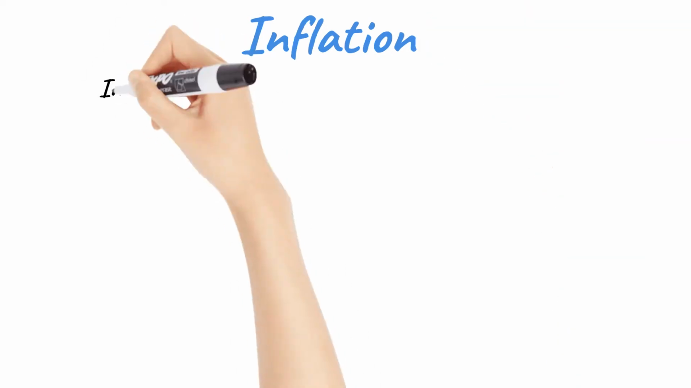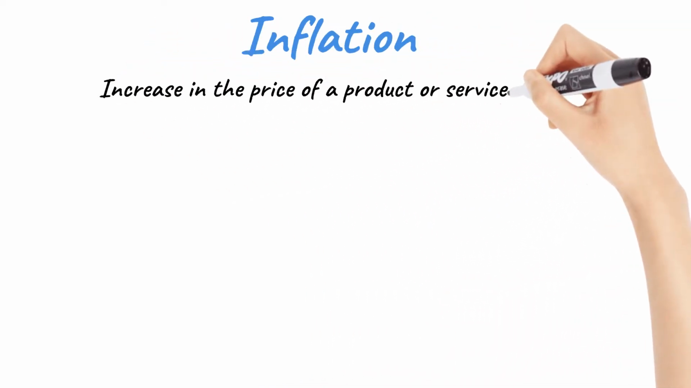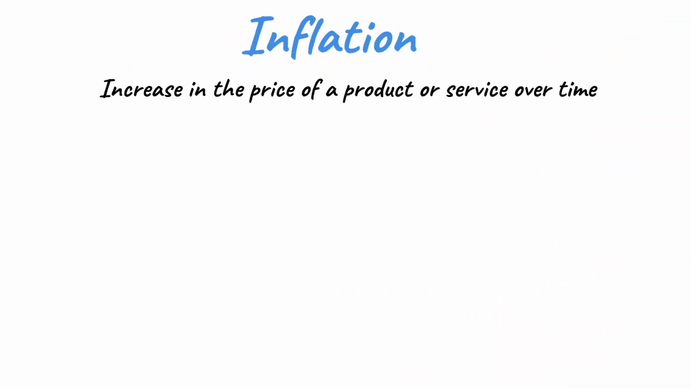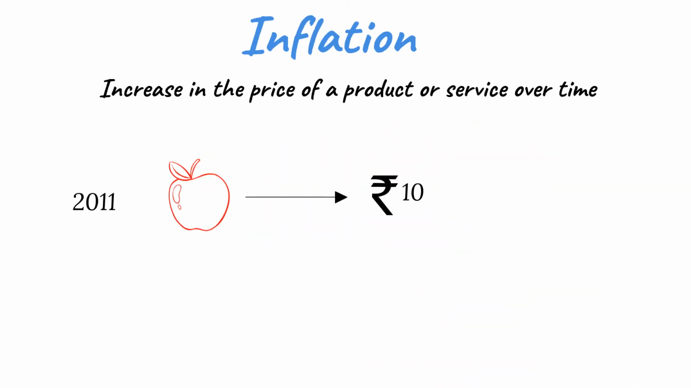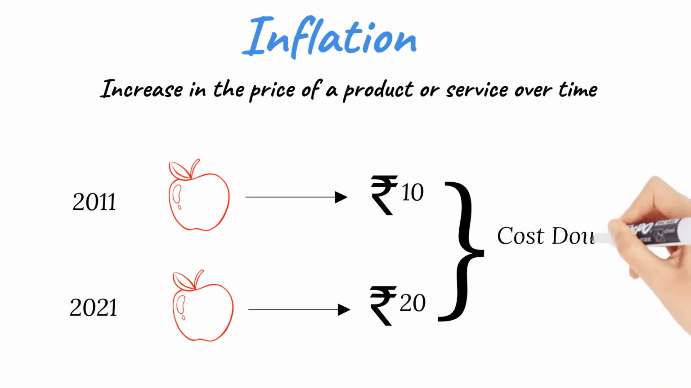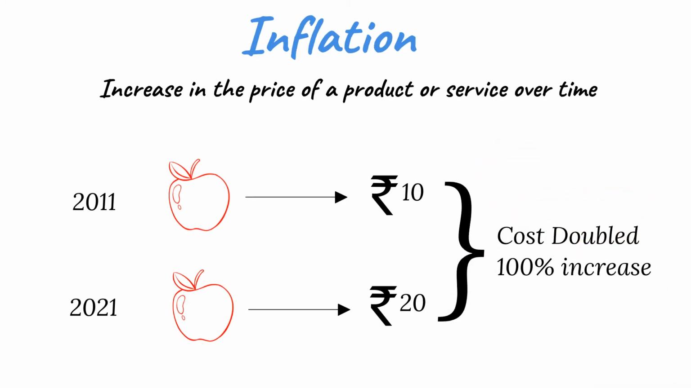Let's quickly have a look. First of all, what is inflation? Inflation is nothing but increase in the price of any product or any service that you want to buy over a time period. For example, if you want to buy an apple in 2011, let's assume it costed us 10 rupees. If you want to buy it now in 2021, the same apple will cost a bit more. It will definitely not be 10 rupees. Let's assume it's now 20 rupees. So, if we see it in the last 10 years, the cost of an apple has doubled. It has increased by 100%.